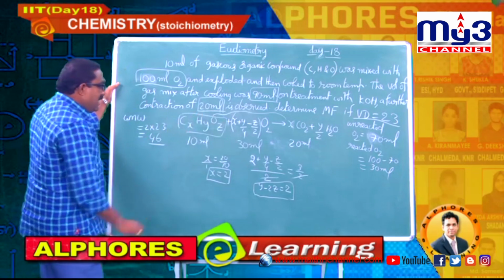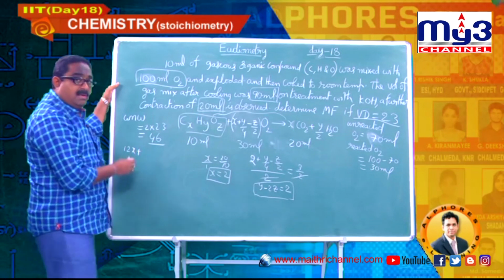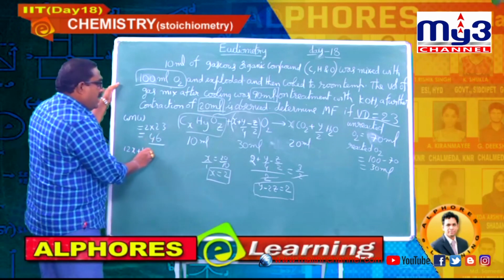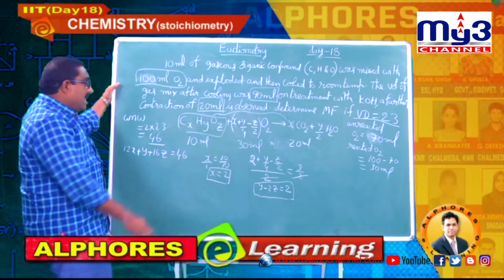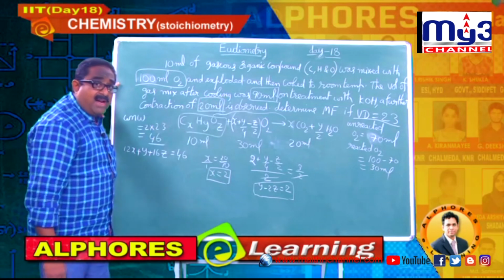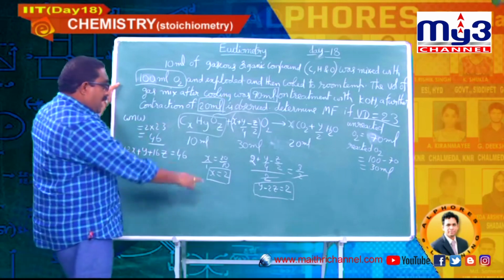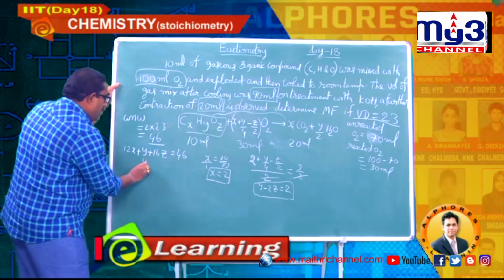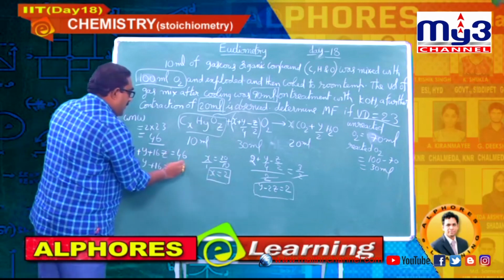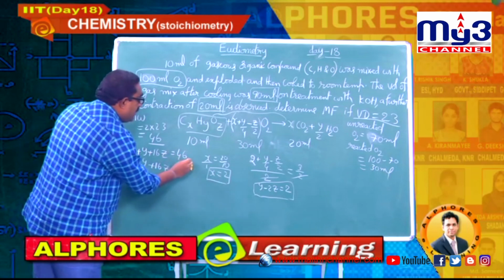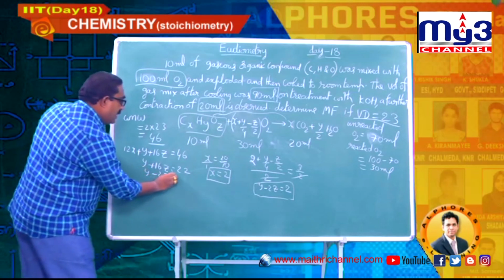12 into x plus 1 into y plus 16 into z should be exactly equal to 46, according to the given data in the form of vapor density 23, twice the molar mass. This should be equated to 46, and x equal to 2, already you got 24. So y plus 16z, x equal to 2, 2 12s are 24. Subtract this 24 from 46, it becomes 22.